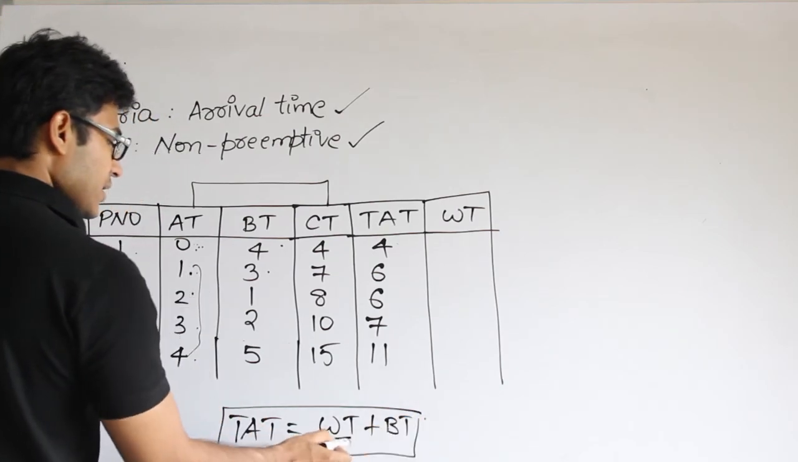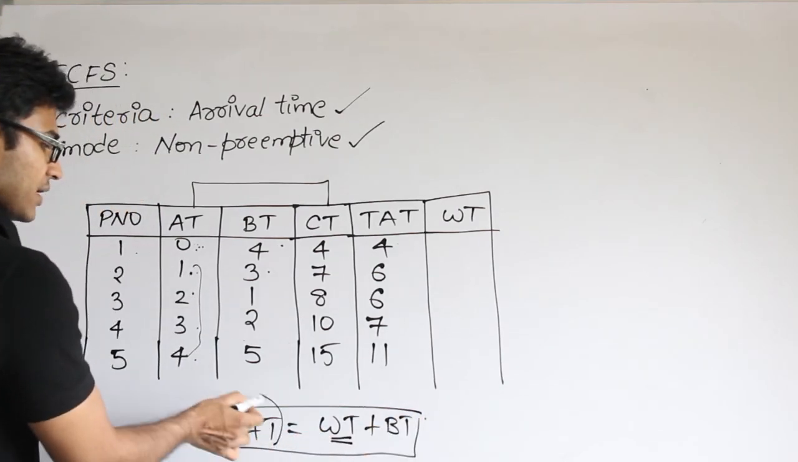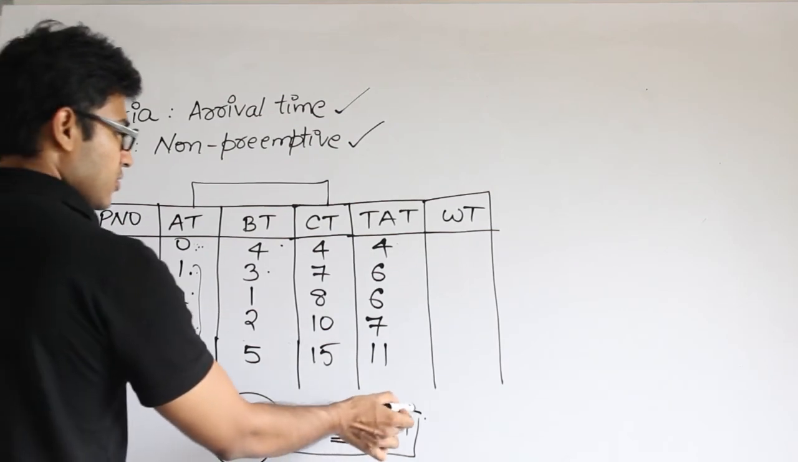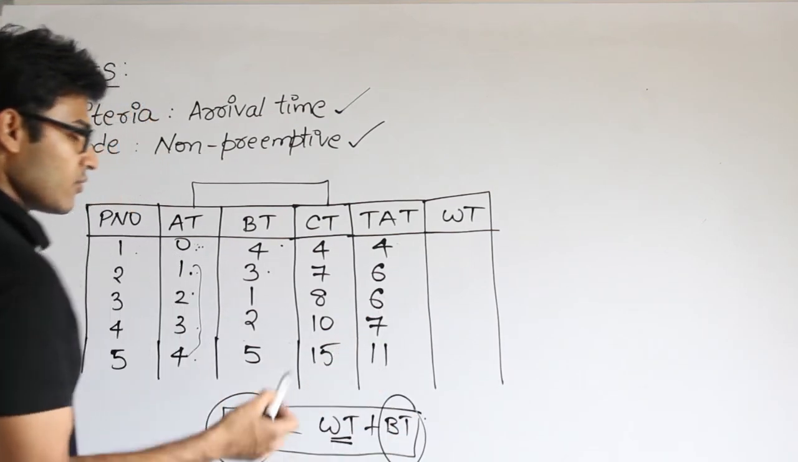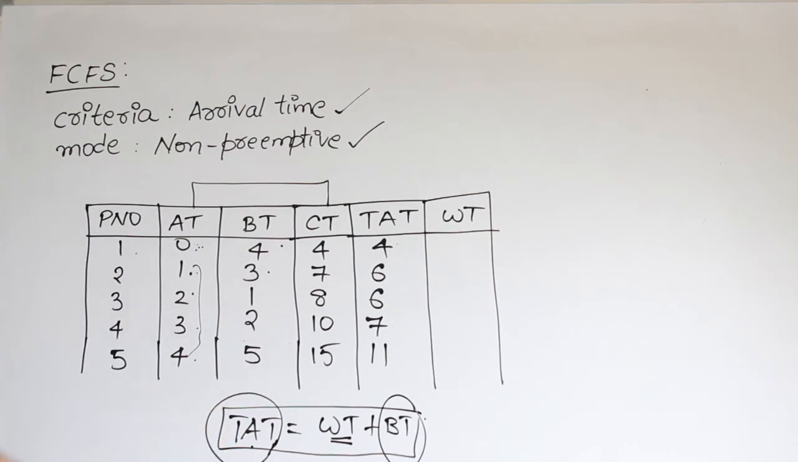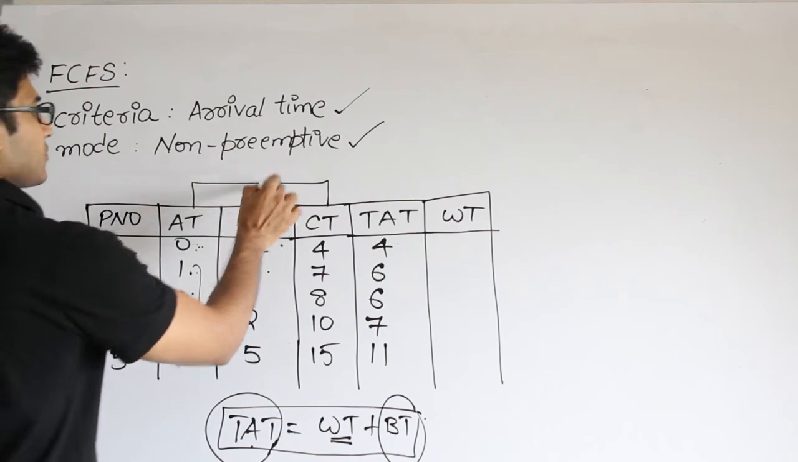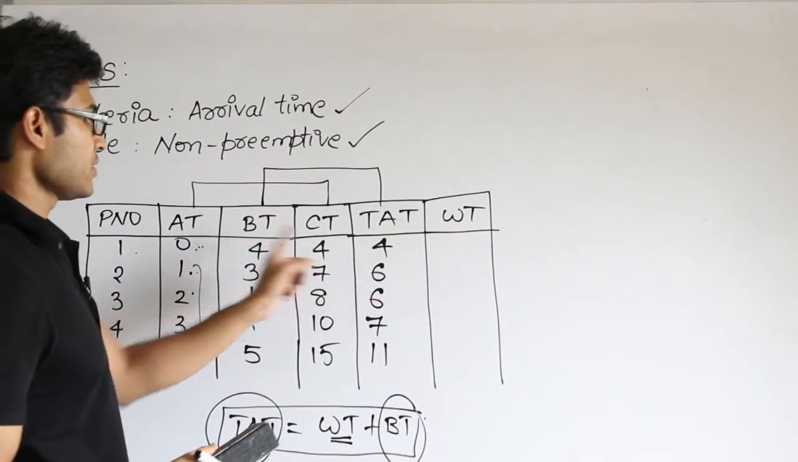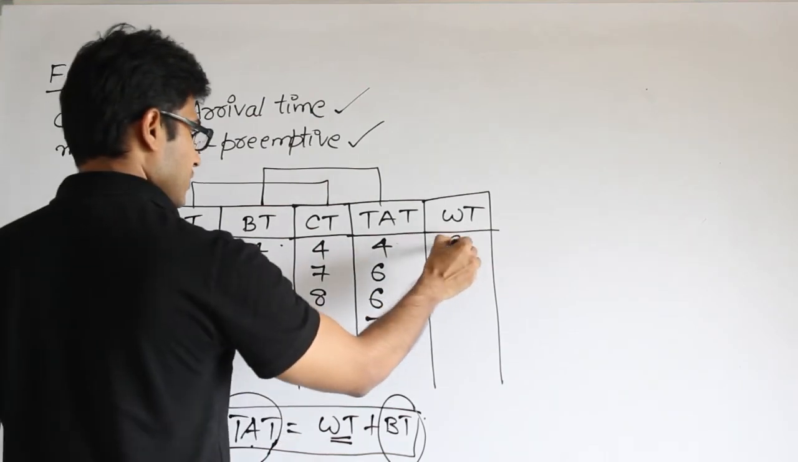Now if I want the waiting time, it is nothing but the total time spent by the system minus the total time it actually wants to get executed. Then what is the waiting time? Turnaround time minus burst time. There I get the waiting time. So turnaround time minus burst time. So what is it? The first one is 0.